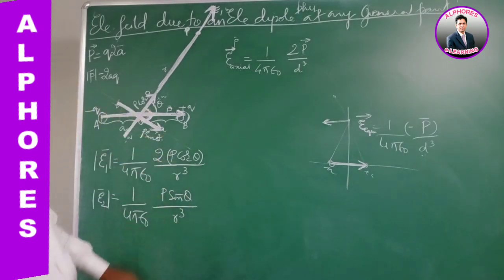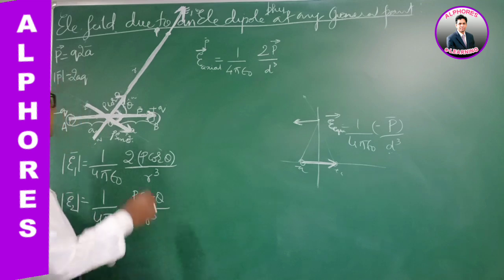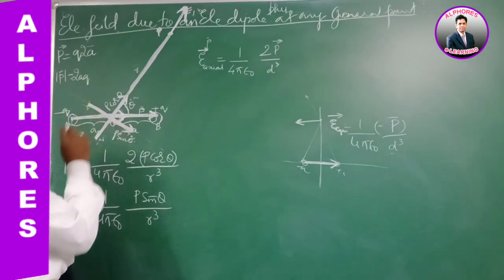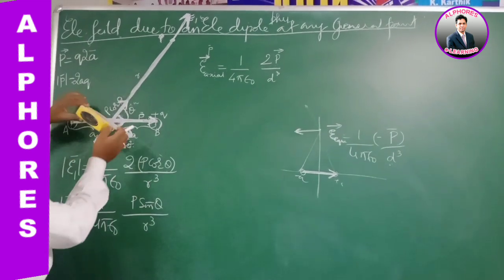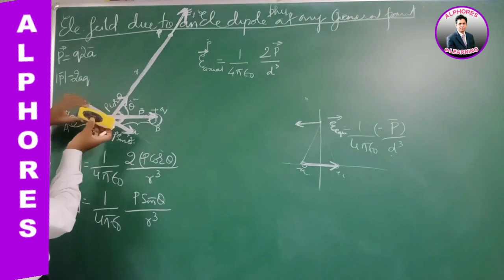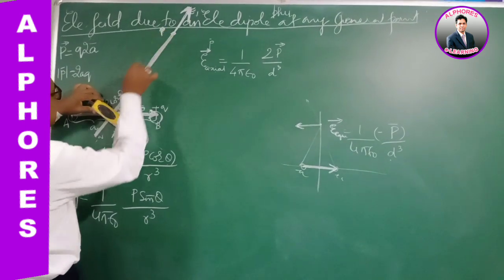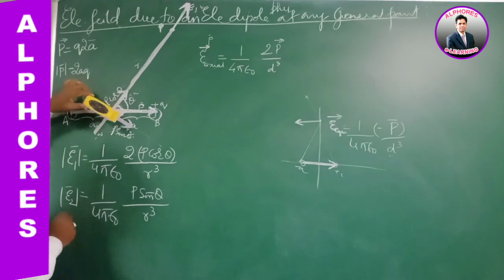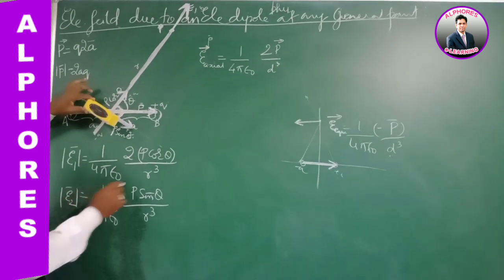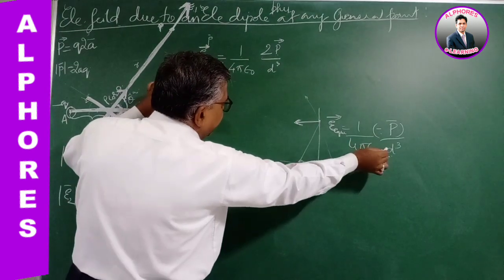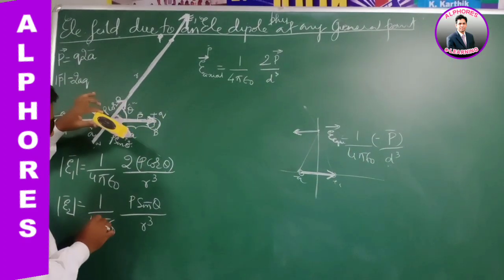So therefore, the electric field intensity due to this electric dipole: I was considering this dipole, minus q and plus q, and this point of consideration on the equatorial line. You know the formula for the magnitude is P by d cube. So it's 1 by 4 pi epsilon naught.